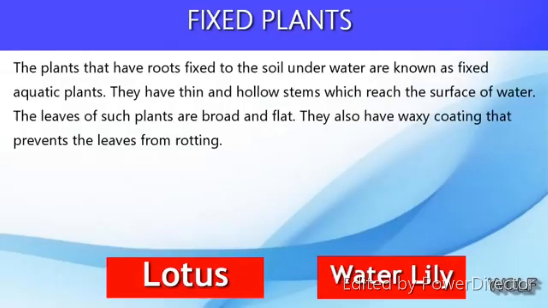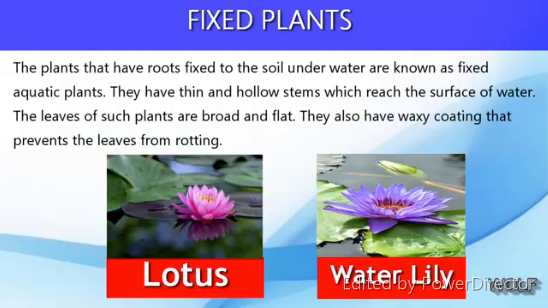The plants that have roots fixed to the soil underwater are known as fixed aquatic plants. They have thin and hollow stems which reach the surface of water. The leaves of such plants are broad and flat. They also have a waxy coating that prevents the leaves from rotting.